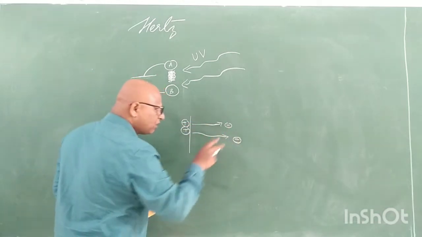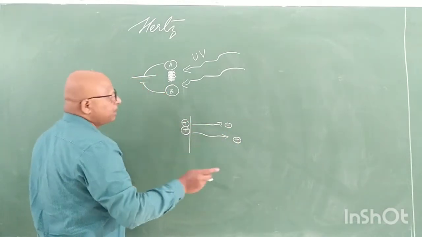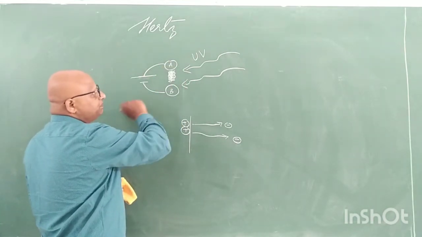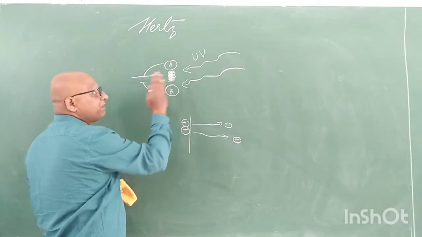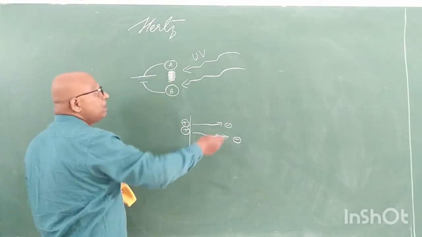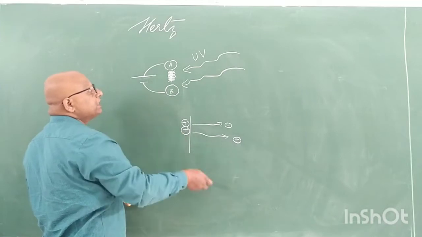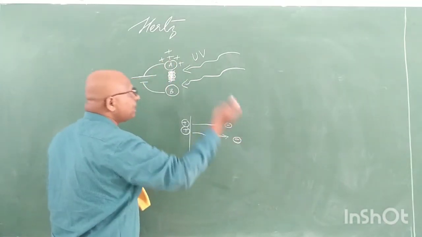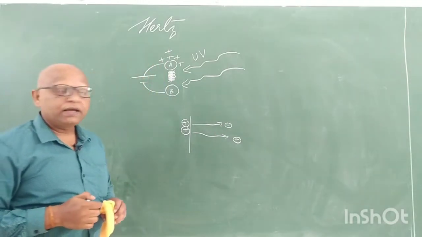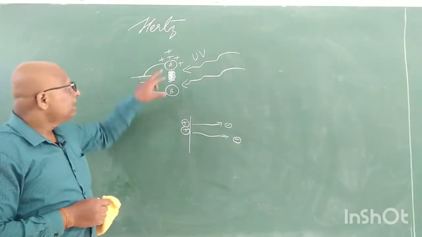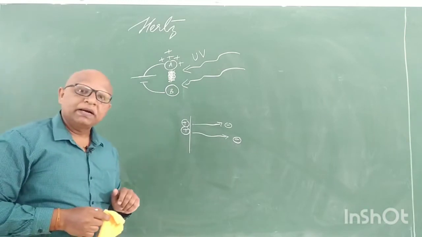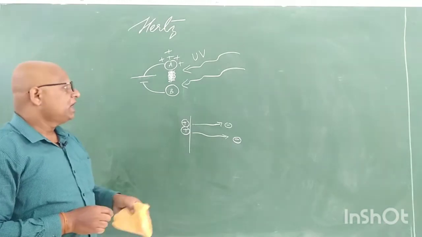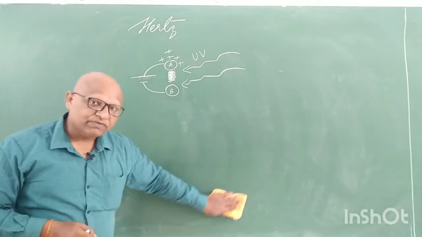Whenever you lose electrons, you become a positively charged body. So if the positive charge present on A increases after the ultraviolet rays fall, then negative charges are emitted from the metal A. That was the conclusion drawn by Mr. Hertz, and he was the first person to detect this phenomenon.